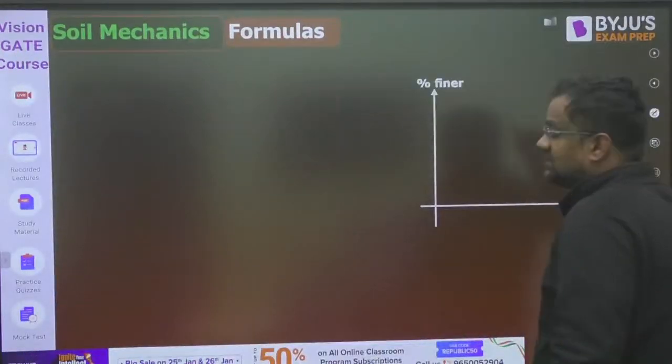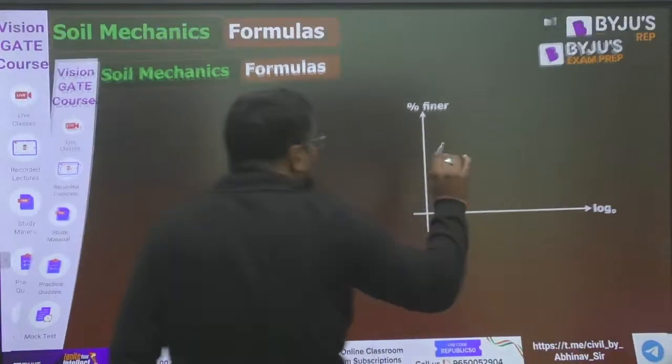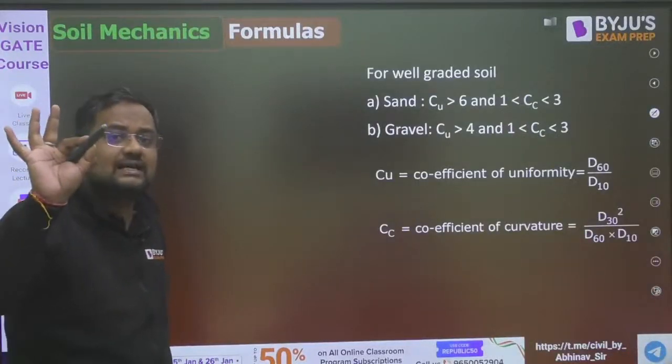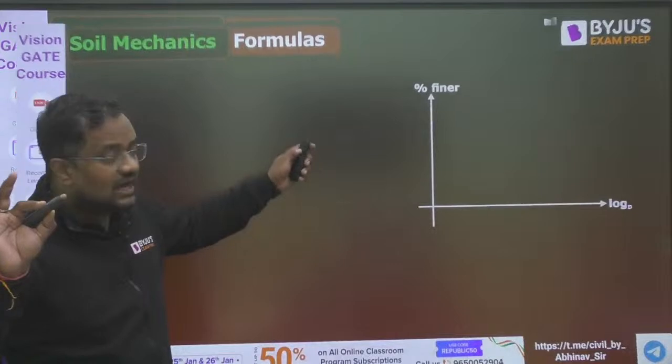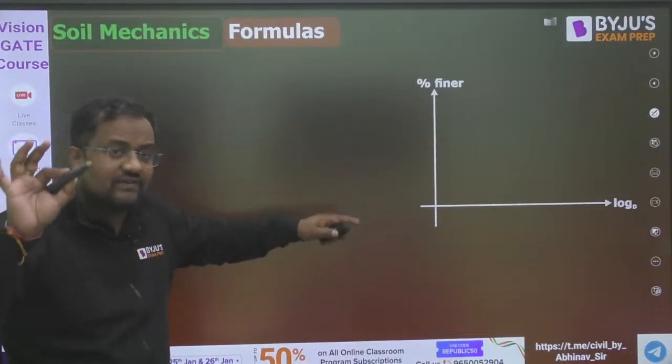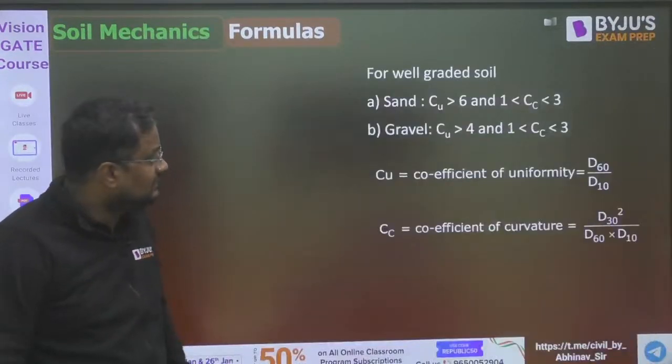Now this all we have done in the marathon, guys. This session I am restricting myself only to formulas. This all analysis, how it is decreasing, why it is log, everything we have done in the marathon.